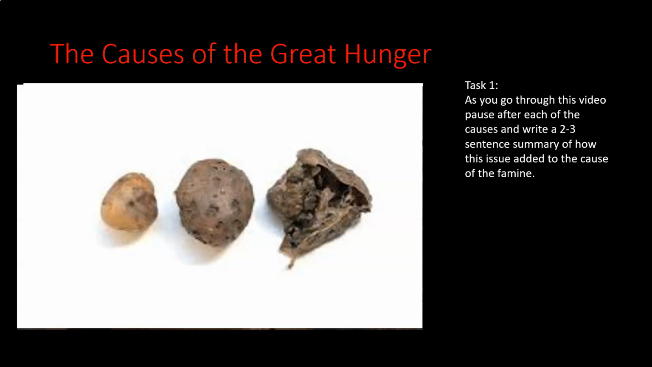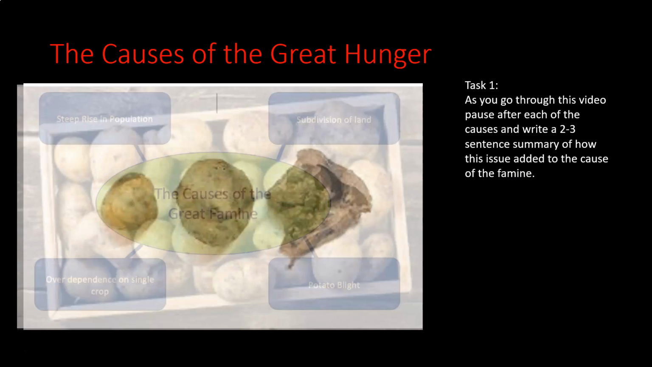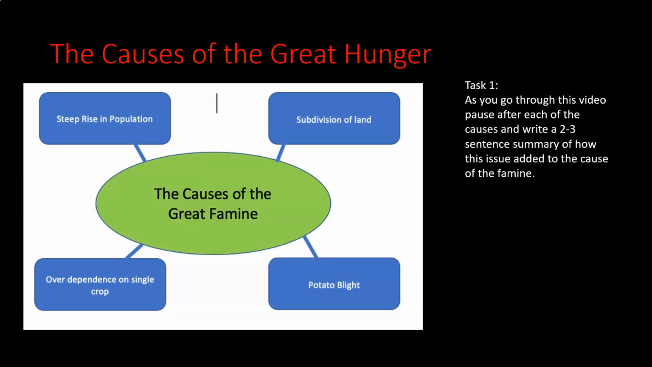Okay, so that's the 4 causes we have of the famine. We have the steep rise in population, which we've talked about multiple times, that rise in population from 1700 the whole way up to 1845. We have the subdivision of land, that people are living on smaller plots of land. We have a dependence on a single crop, the potato being the only thing. And then, of course, we have the potato blight coming and destroying that single crop. So all these causes are very much connected.